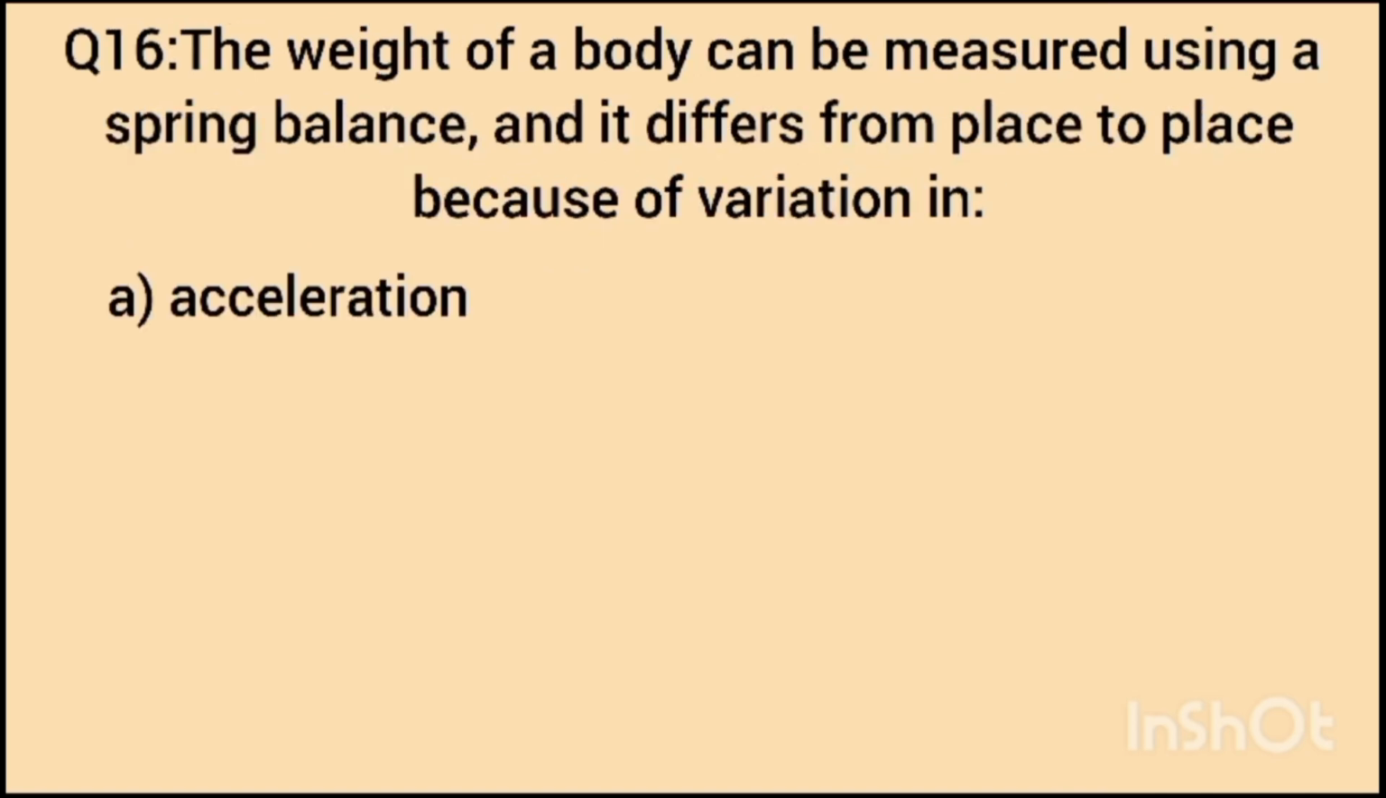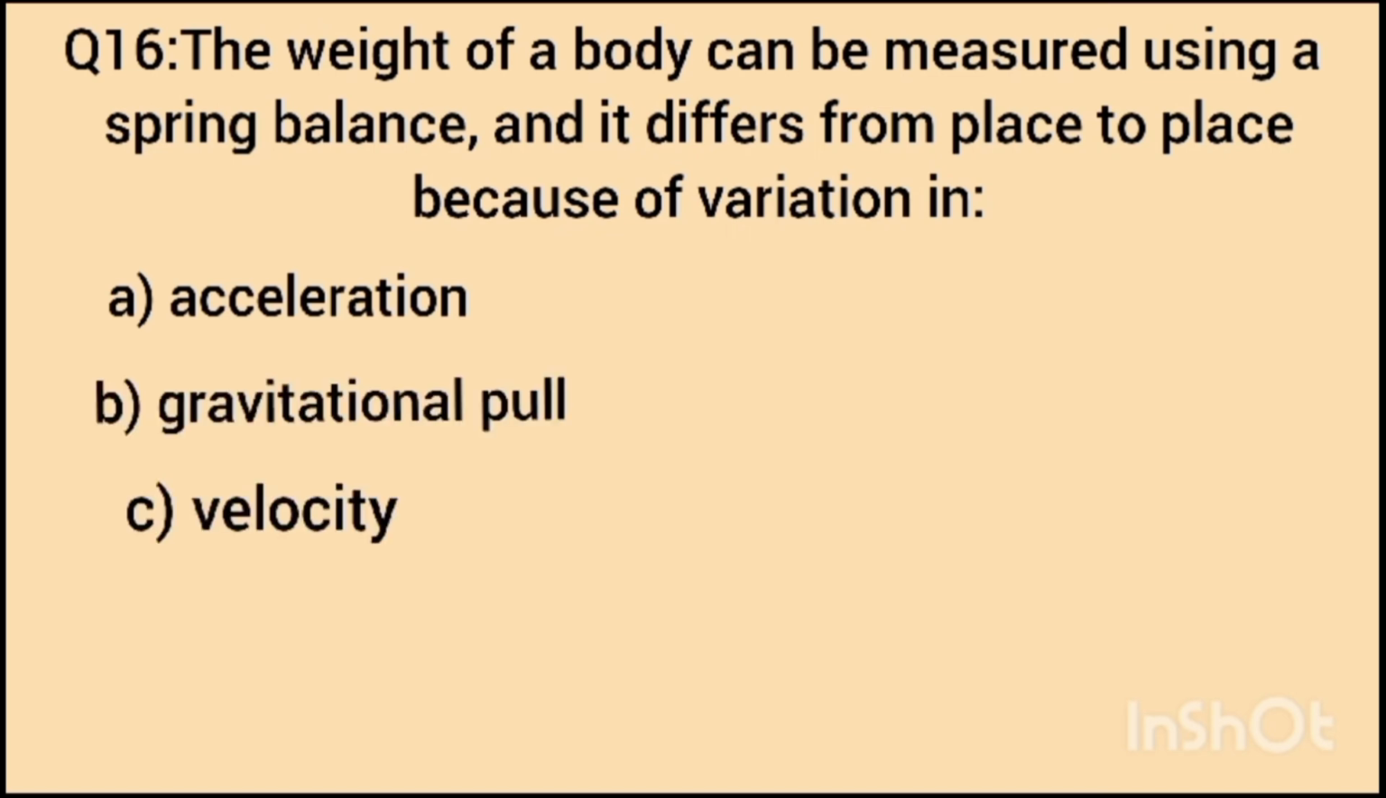Question number 16. The weight of a body can be measured using a spring balance, and it differs from place to place because of variation in the: option A, acceleration. Option B is gravitational pull. Option C, velocity. Option D is size of spring balance. The correct answer is option B, gravitational pull.